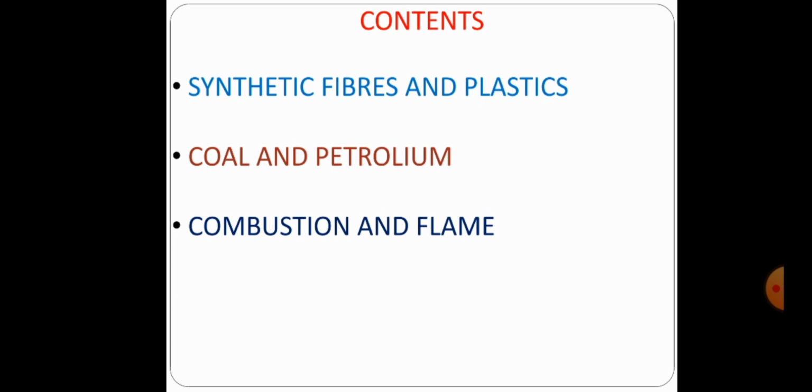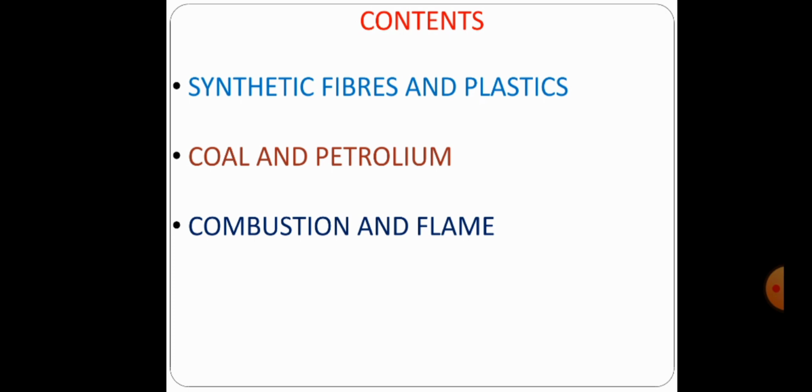Similarly, one more very important lesson, that is the last lesson, that is what we call combustion and flame. In the combustion and flame lesson, you have to know about the definition of combustion, how to control a particular fire, types of combustion, structure of a flame, definition of fuel, and also fuel efficiency. Some other information is also there.